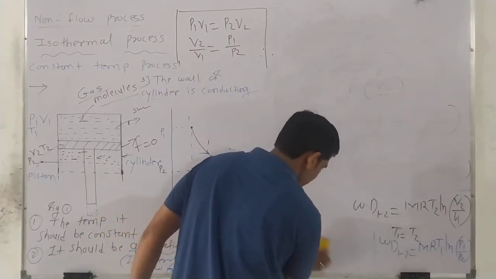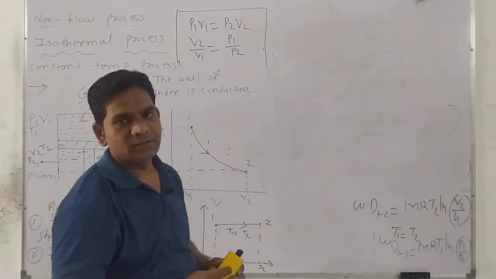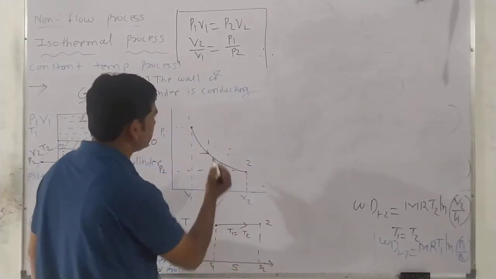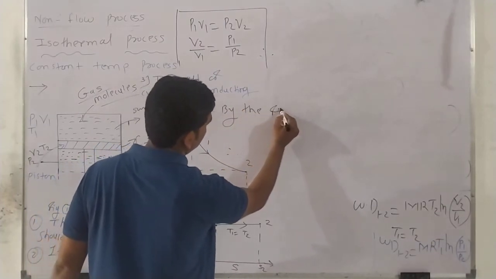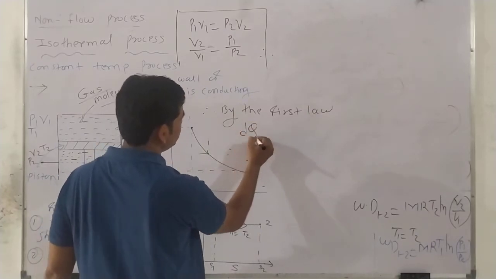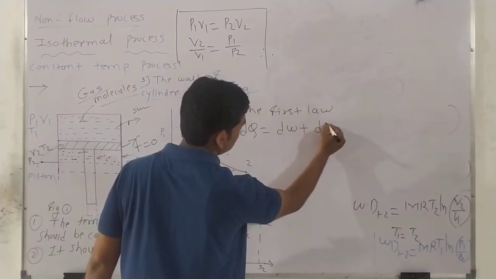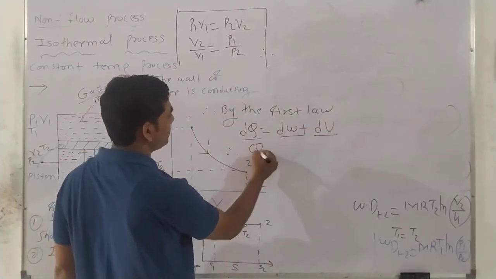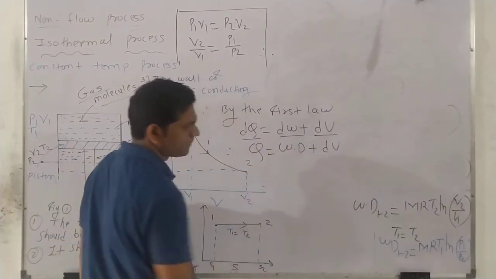So how much heat is transferred? This will be calculated by the first law of thermodynamics. And what is the first law? By the first law of thermodynamics, dq is equal to dw plus du. This is the first law of thermodynamics. We write it this way: Q is equal to work done plus du.